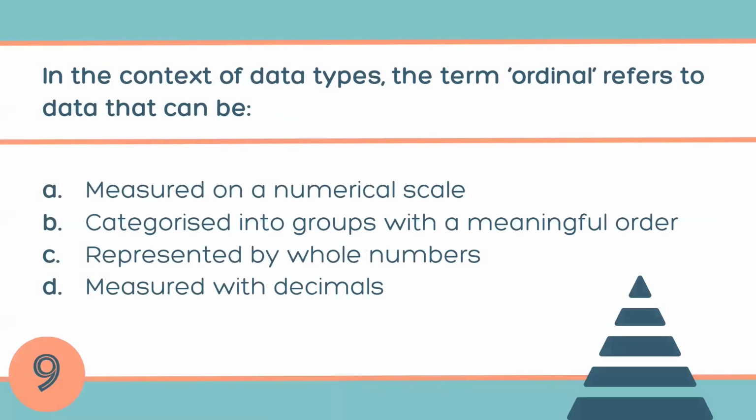In the context of data types, the term ordinal refers to data that can be measured on a numerical scale, right? So that is maybe interval data, or categorized into groups with a meaningful order. So for ordinal data, the word ORD, you can remember, something which you can order, something you can meaningfully classify. So the answer is B. Represented by whole numbers? No. Measured with a decimal? No. Right? So the answer is B.